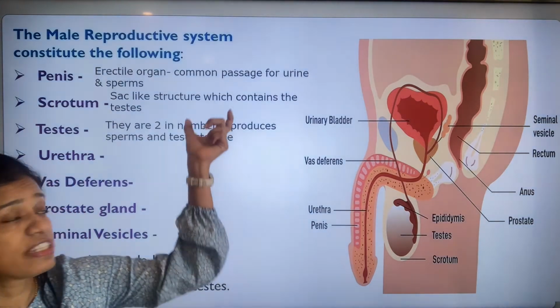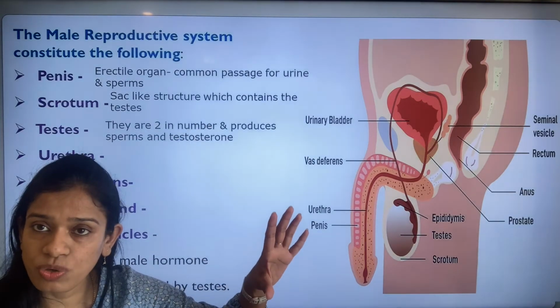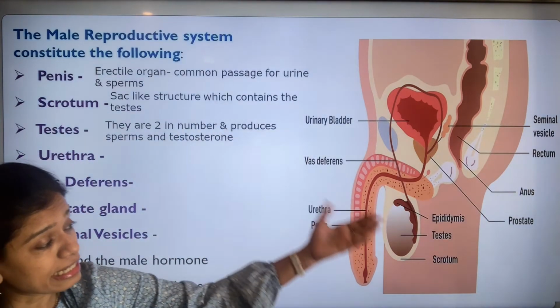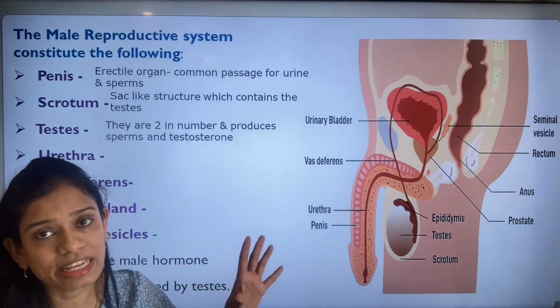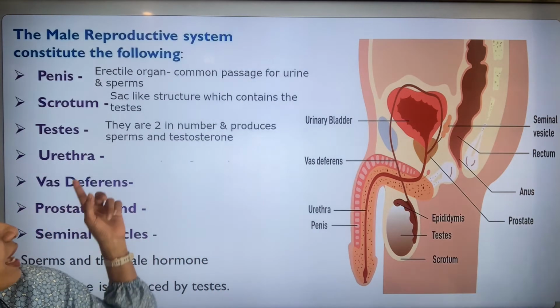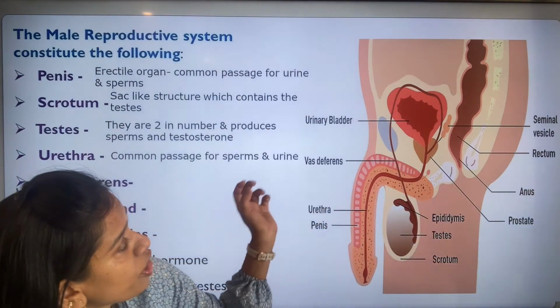So the first is the penis. The second is the scrotum, the sac which holds the testis. Third is the testis itself, which produces the sperms as well as the male sex hormone testosterone. Next is the urethra.